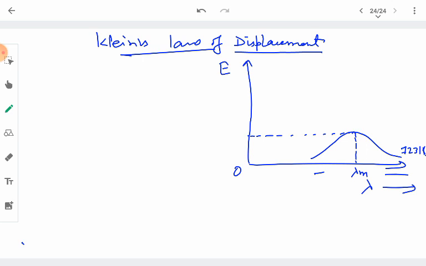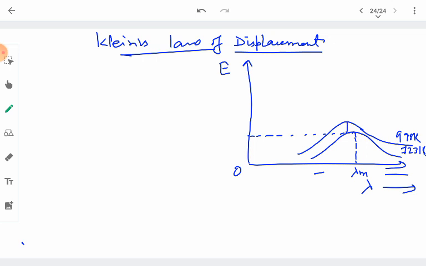And when the temperature is raised to 998 Kelvin, higher than 723, the graph is found to be just like this. So this is 998 Kelvin.